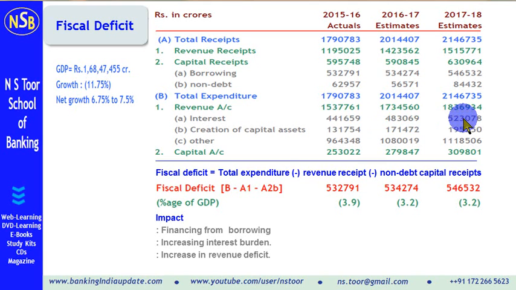The third implication: increase in revenue deficit. Since interest increases and it is part of revenue expenditure, hence it leads to increase in revenue deficit also. And fourth implication: downgrade of credit rating of the country. As fiscal deficit rises, the international rating agencies like Standard & Poor's or Moody's downgrade country rating. So these are different implications of fiscal deficit.